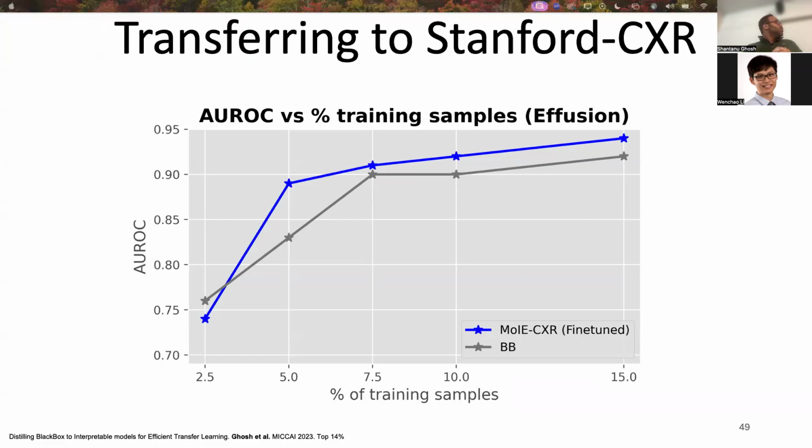So here is some result. We aim to transfer the black box trained on MIMIC-CXR to Stanford CXR. The x-axis shows the different proportion of data available in the target site. We start off with 2.5% and go all the way to 15%. The y-axis shows the AUROC. The gray one is the vanilla black box and the blue one is our method, the mixture of interpretable models. You can see that with a much smaller amount of data, we achieve better performance. This is because our method focuses on concepts which remain invariant across hospitals, compared to the data-hungry black box.